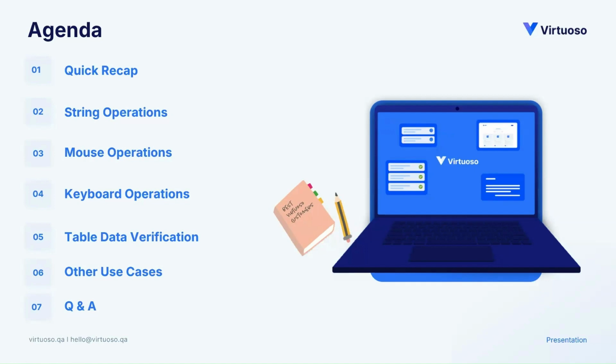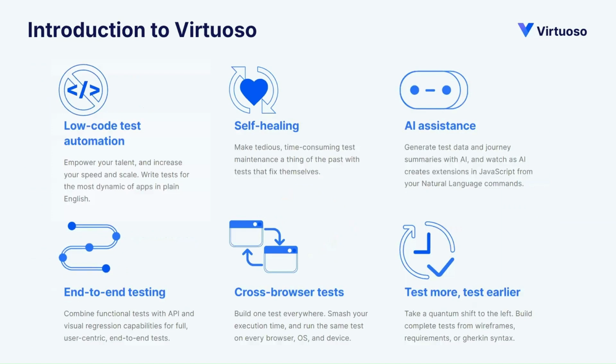For those who have joined the webinar for the first time and are not aware of Virtuoso, Virtuoso is a low code, no code test automation solution that allows any and everyone to get started with their test automation journey. If you're a manual tester, or already skilled at some other automation tools, or a business user, all of you can easily start your automation journey with Virtuoso by simply leveraging the natural language processing syntaxes that we use for test automation.